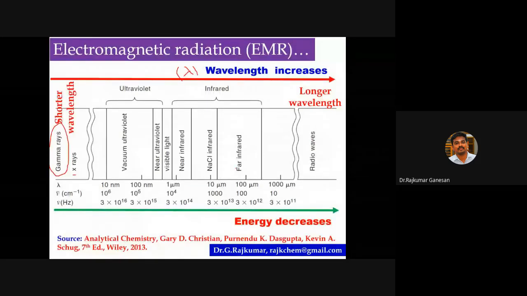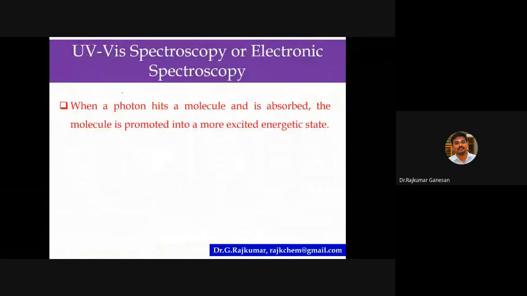So what happens actually? When a photon h nu hits a molecule, the molecule absorbs some energy and goes to a higher excited state. Please always remember, whenever a molecule is in a higher energy state, it is not a stable one. So it has to come back to the original state, the ground state, by losing its energy.